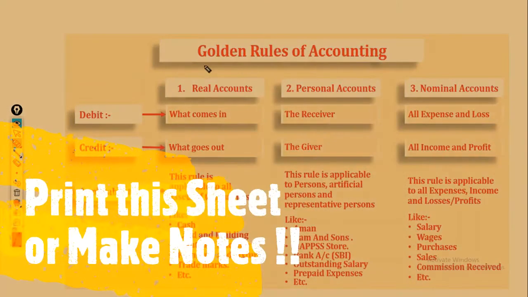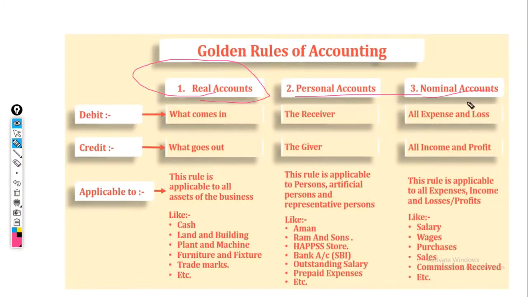Okay, so it's still confusing what is real, personal and nominal, and now we have three things to do with them. So this is a comprehensive diagram of the golden rules of accounting. The example we took there was we sold goods, that is an asset, hence it will be classified as a real account. That was our first account, so we should be crediting our account because goods went out.